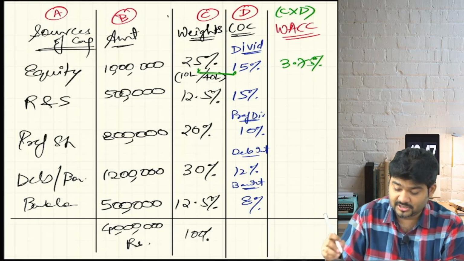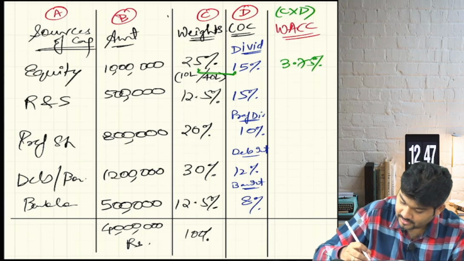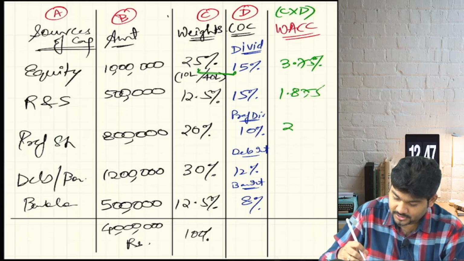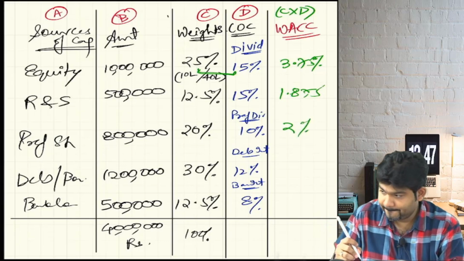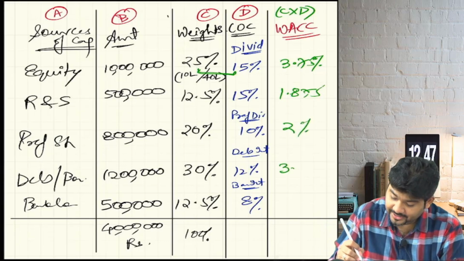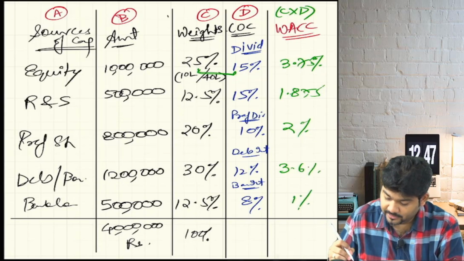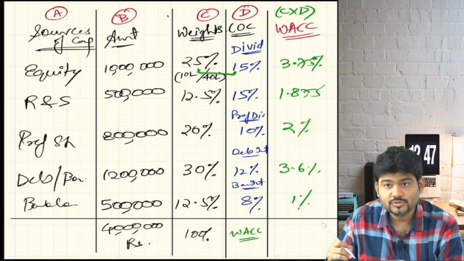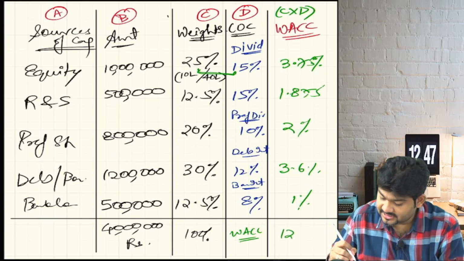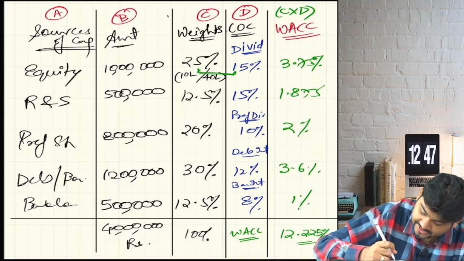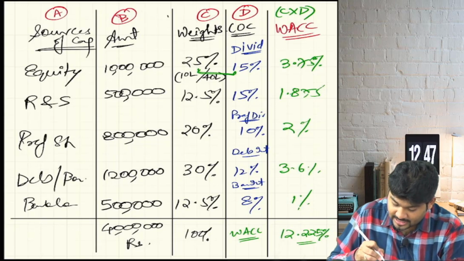Yes, keep on doing for reserves and surplus. 1.875. Continue. 2%. Then 3.6. Then 1%. Total will be... So can I say 12.225%, everybody?